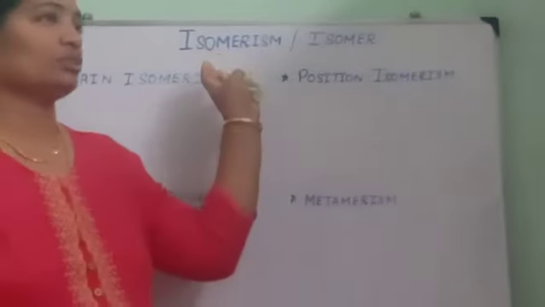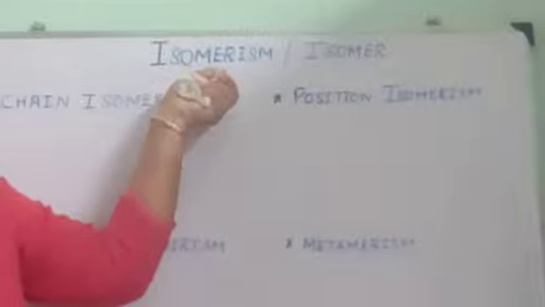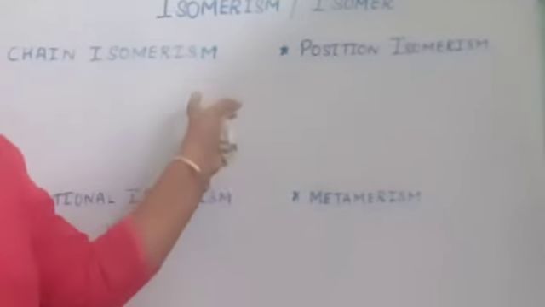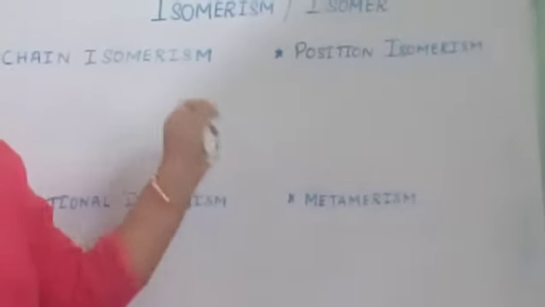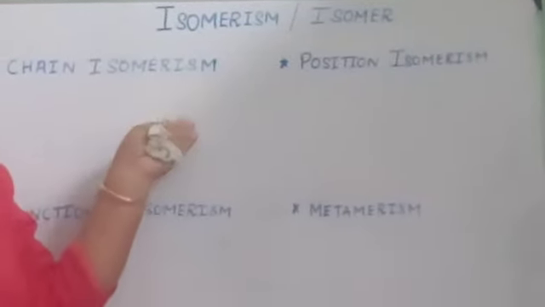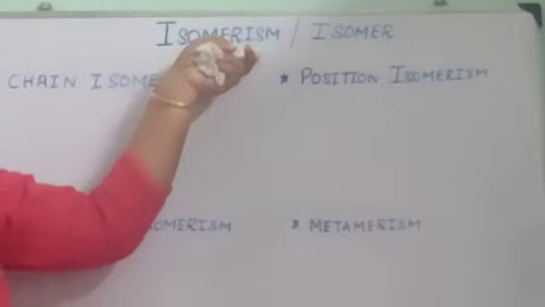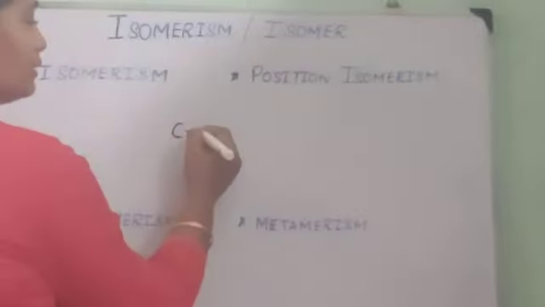We are going to discuss isomerism. Isomerism is a phenomenon in which the compound possesses the same molecular formula but different structural arrangement. I am repeating, isomerism is a phenomenon in which, let me take an example. I am just drawing only the carbon skeleton.